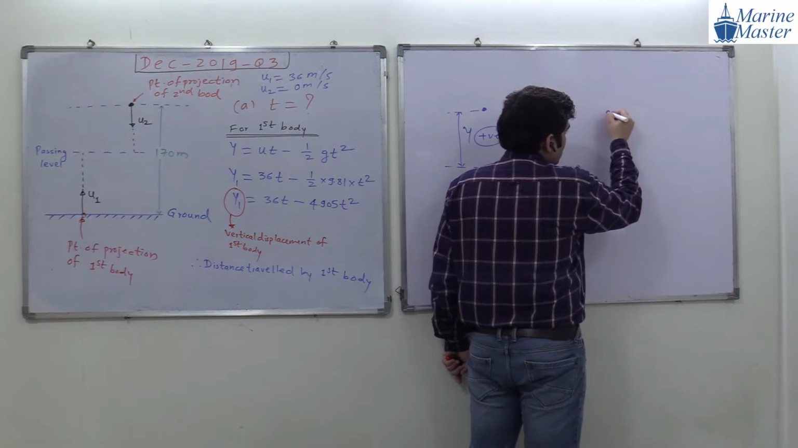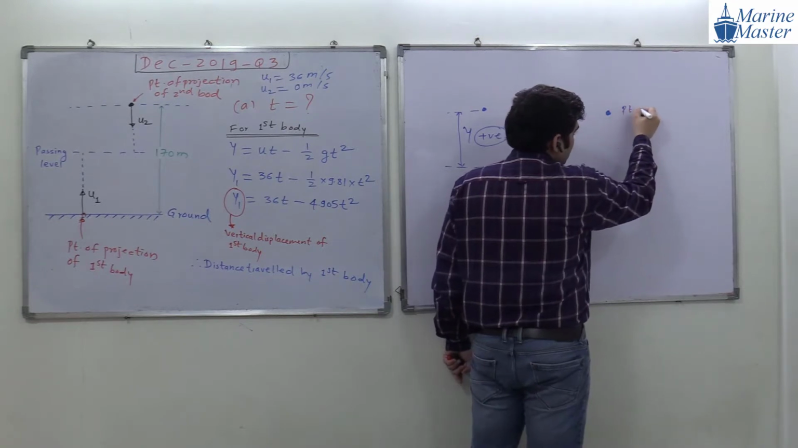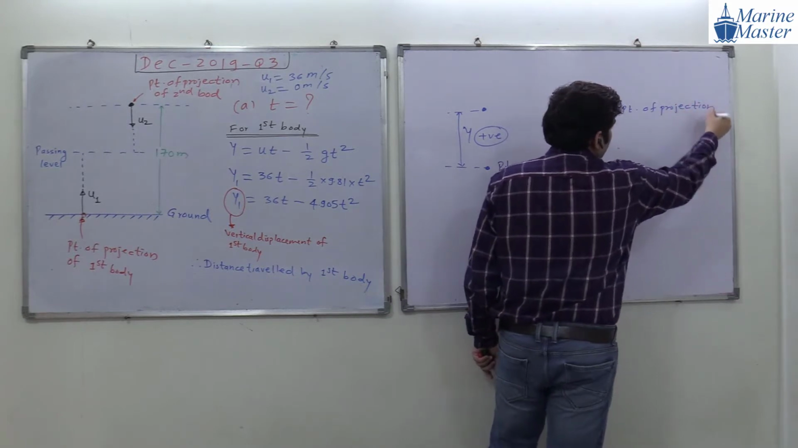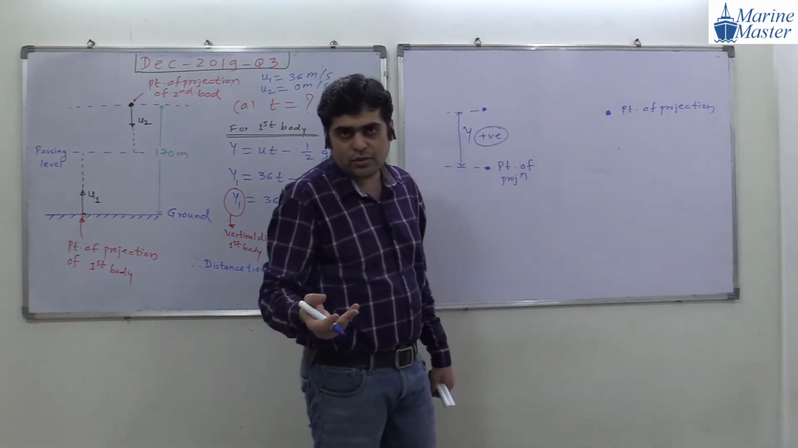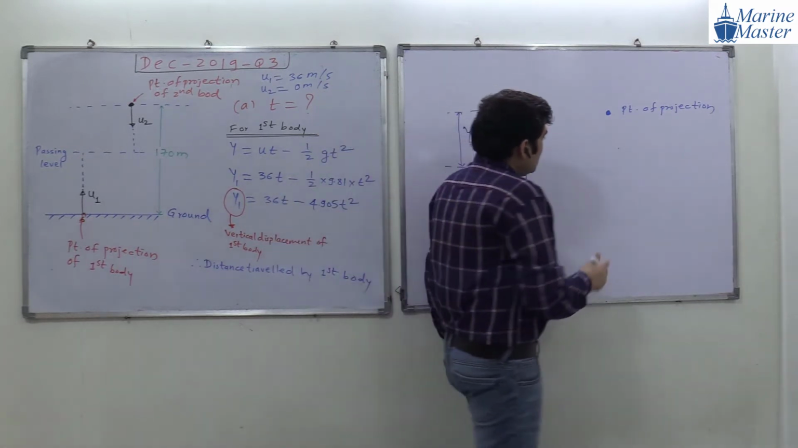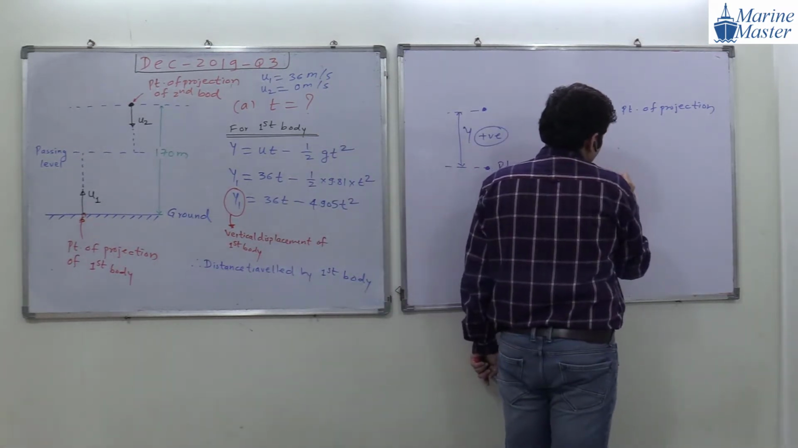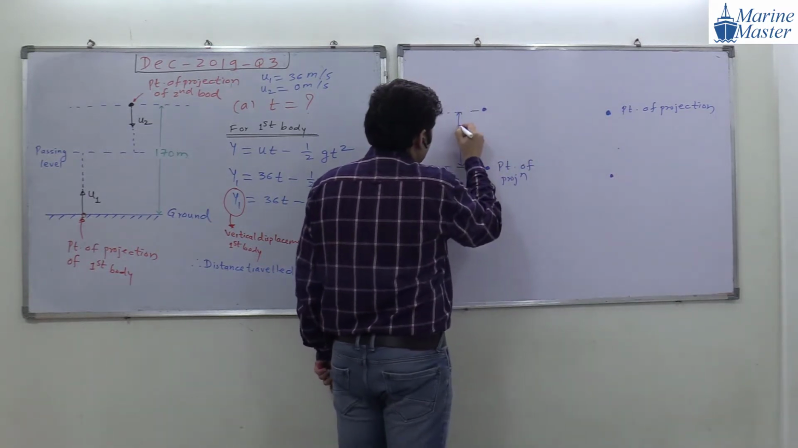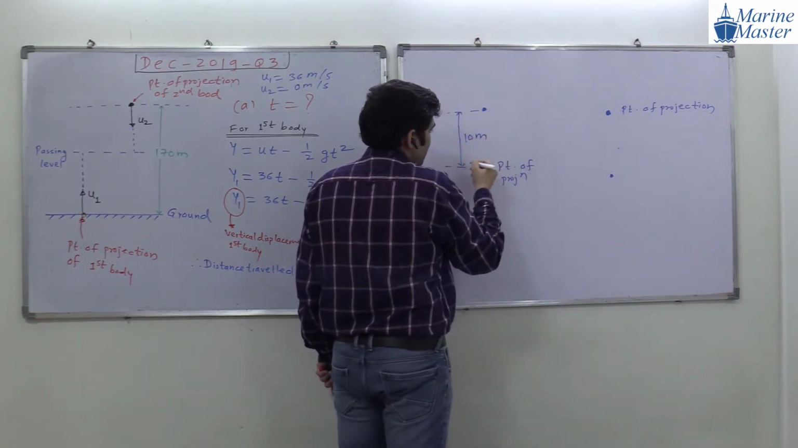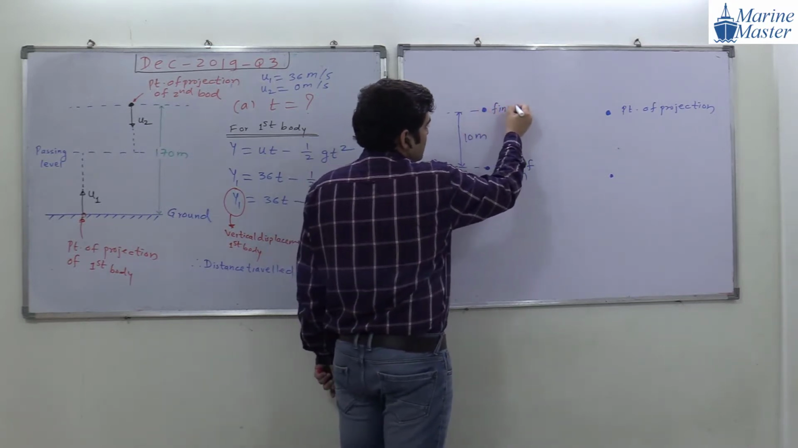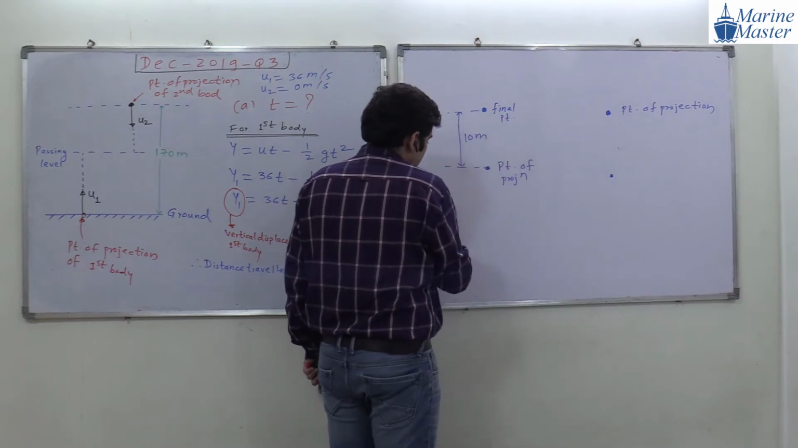If this is the point of projection, try to see the point. This discussion is very, very important. After this question, we will take a few more questions, and from that you will get more points. But this concept is very, very important. Suppose this distance is 10 meter. Our final point is this one. So in this scenario, Y will be how much?